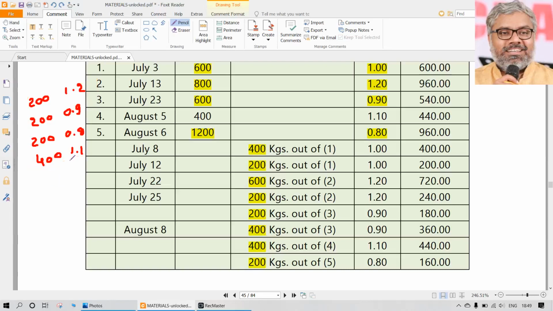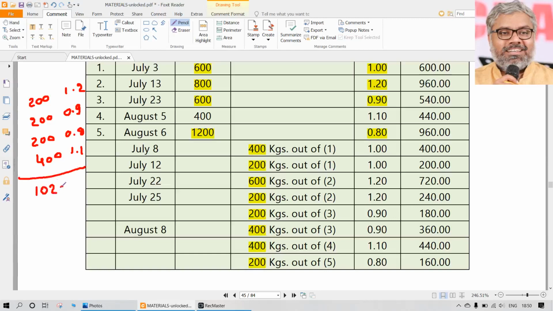Sorry, not 4000. 1020 total. So that is the total value of closing stock according to LIFO.